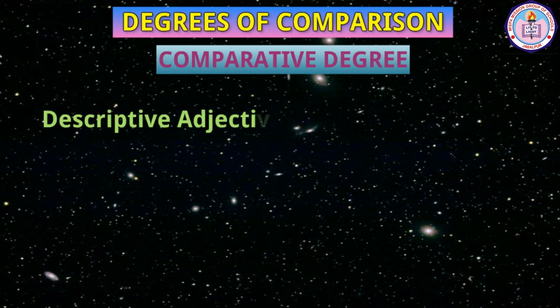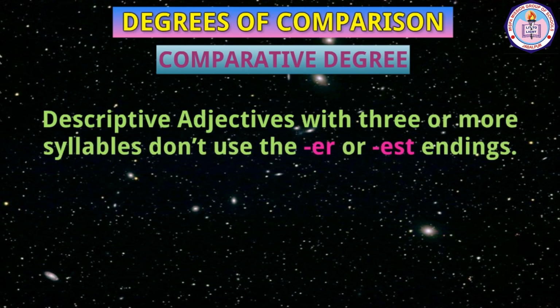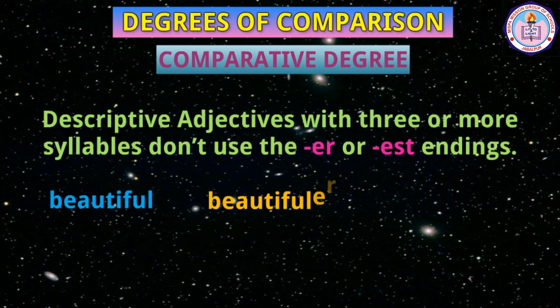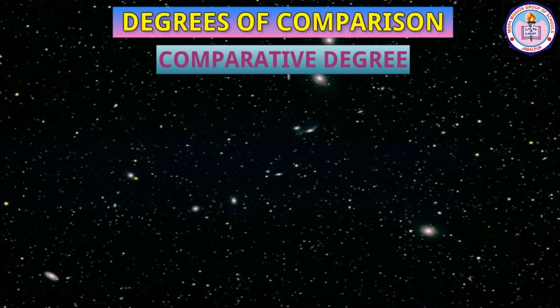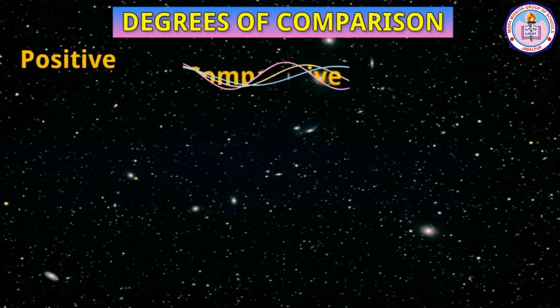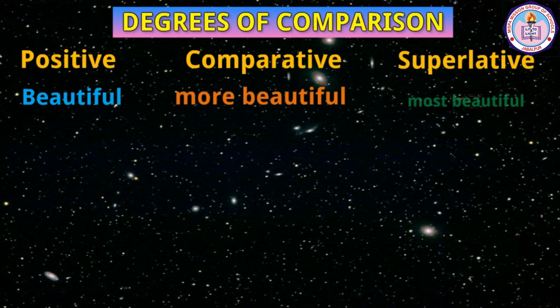Descriptive adjectives with three or more syllables don't use the er or est endings. For example, the word beautiful can't be turned into beautifuler or beautifulest. Those are not words. Instead, you add the words more and most before it to turn it into a comparative or superlative degree. The adjective beautiful has the comparative and superlative in this manner. Beautiful, more beautiful, the most beautiful.